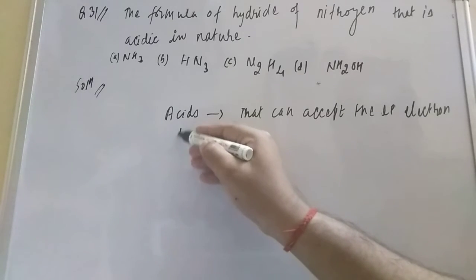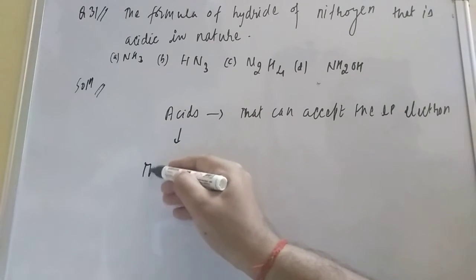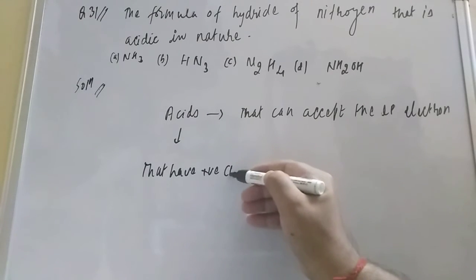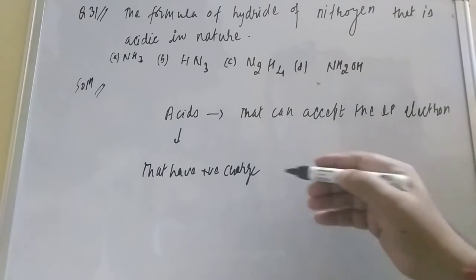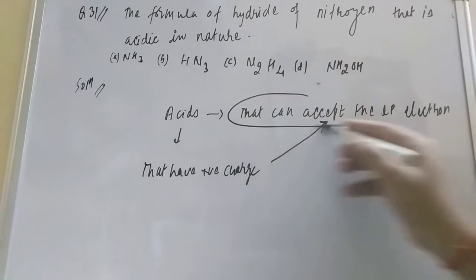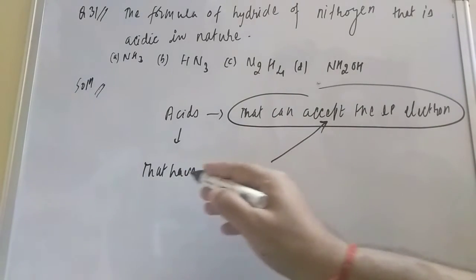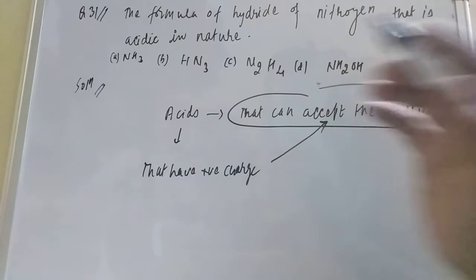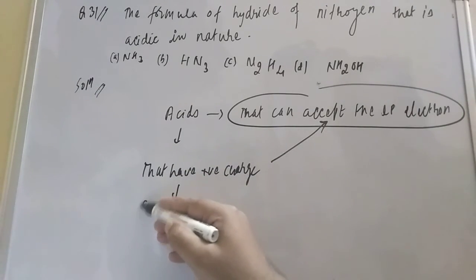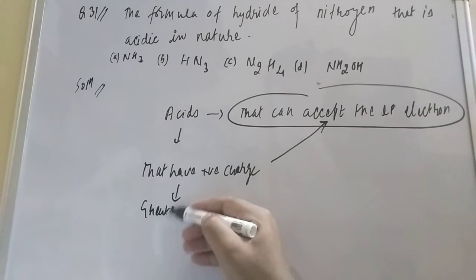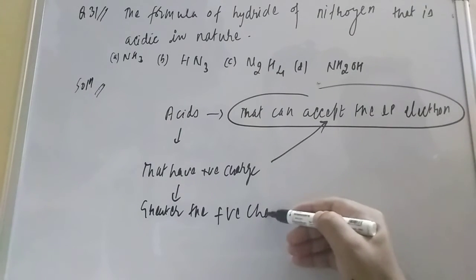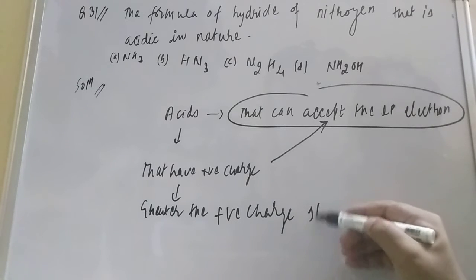Or those that have a positive charge, anything having a positive charge, will accept the lone pair electron. Acid means that which has a positive charge. Now another thing we derive: the greater the positive charge, what will it be, student? The stronger the acid.